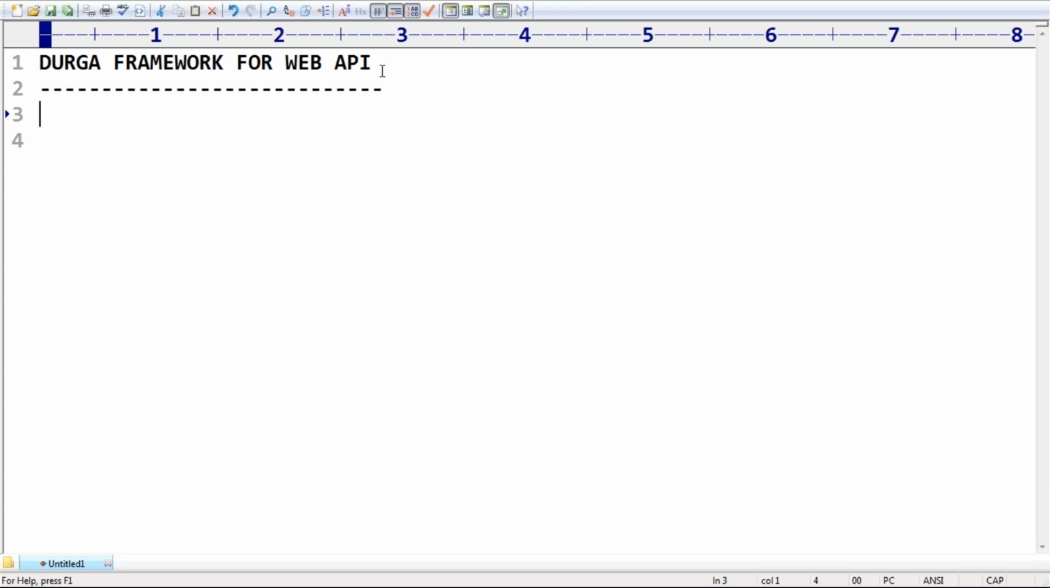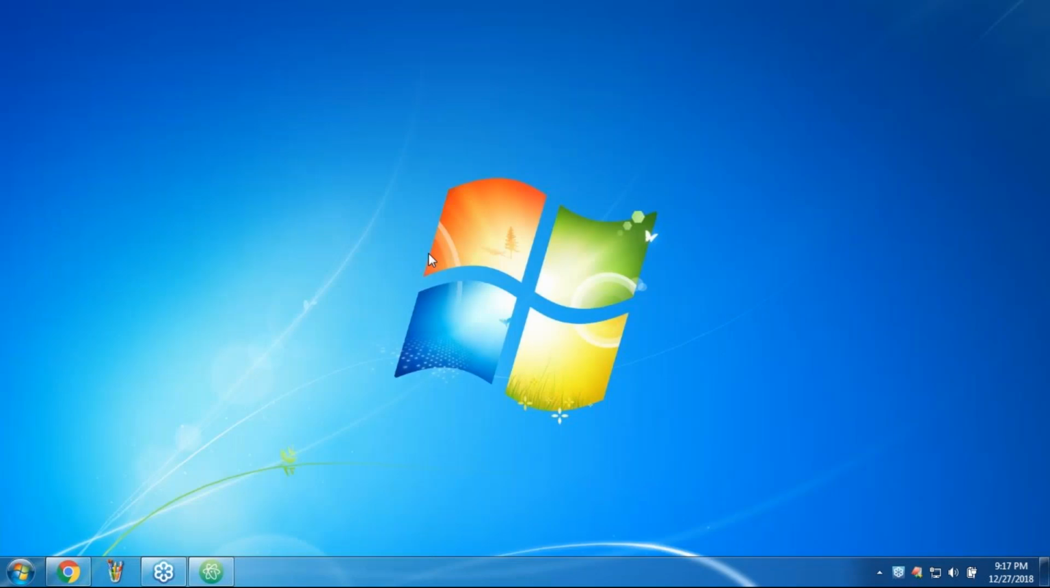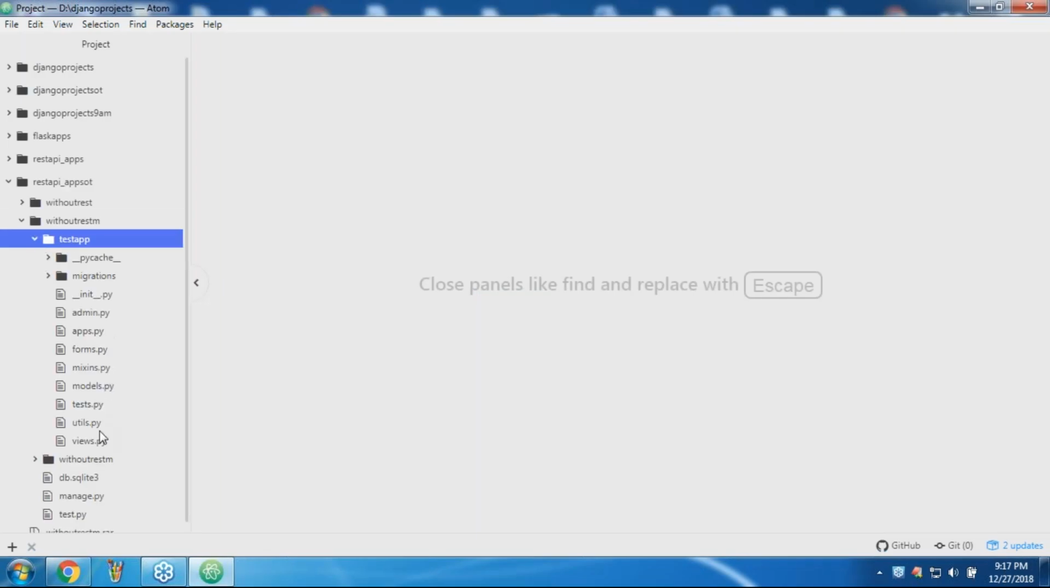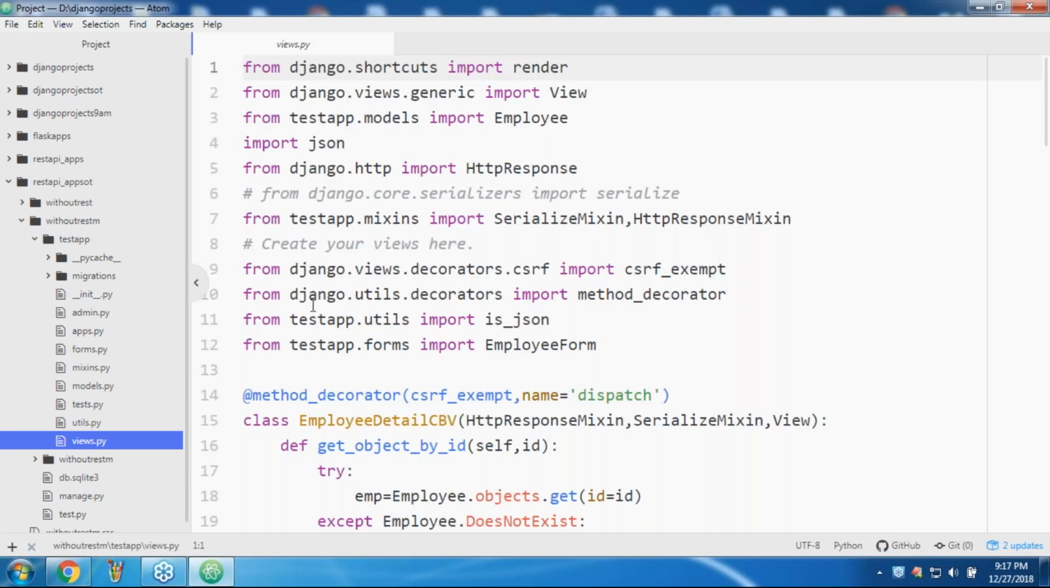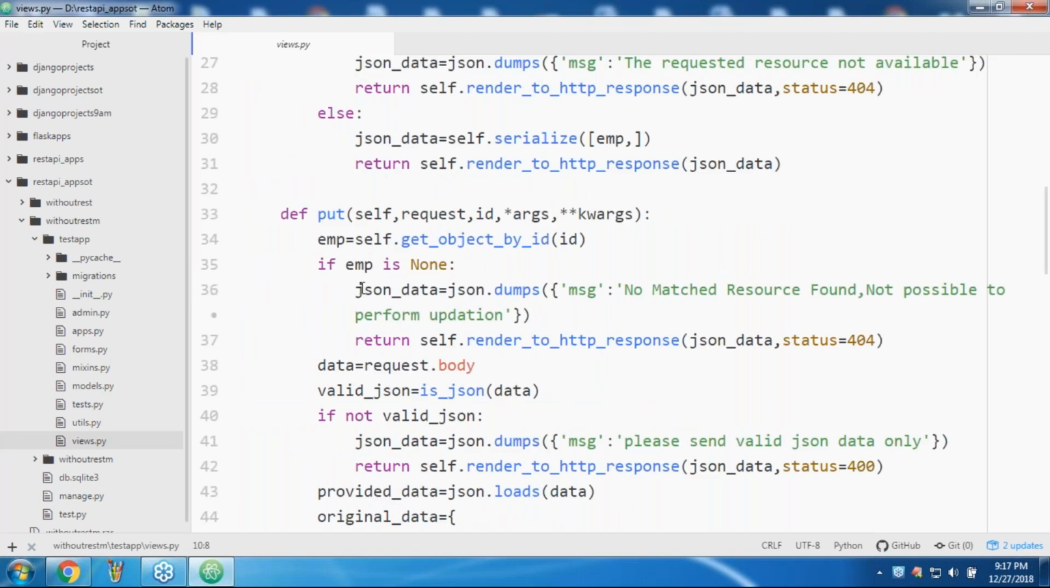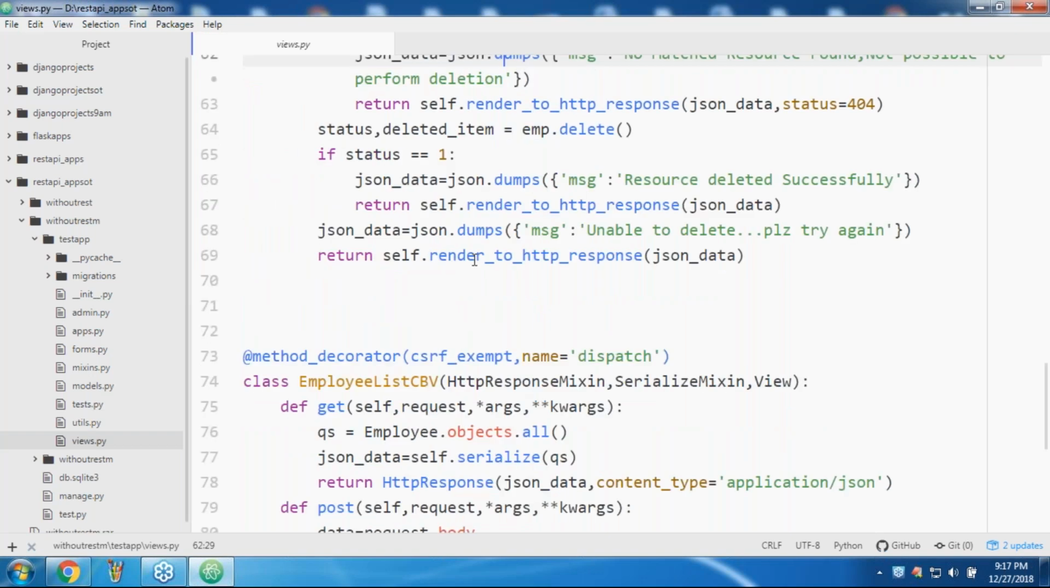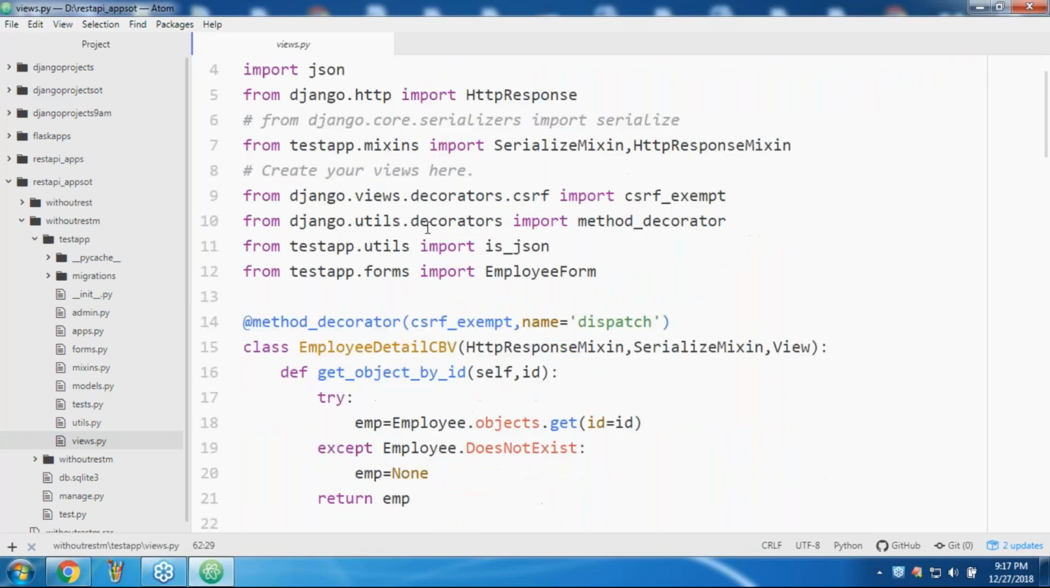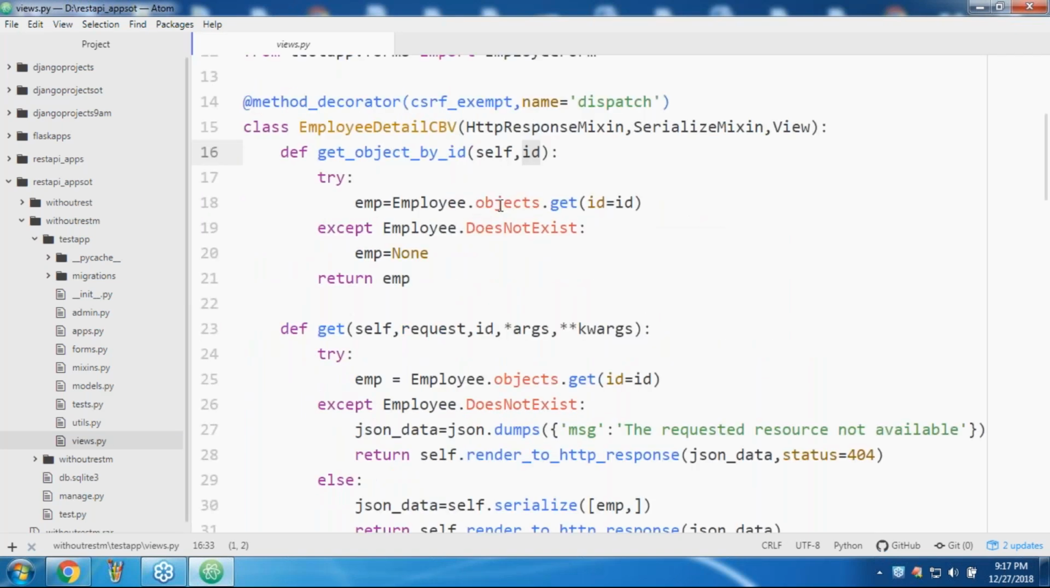Sir, if we look at our last example without the REST framework, in views.py there are two classes I defined. The first class is employee details CBV, which always talks with respect to IDs. The other class never talks about ID.